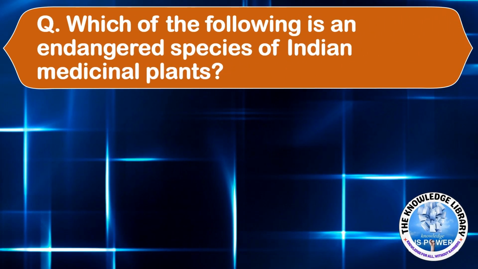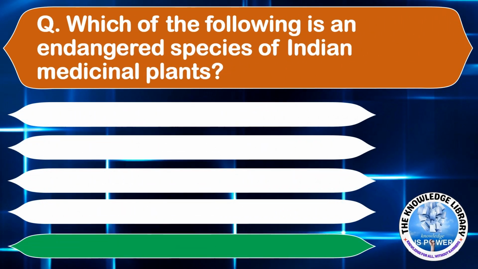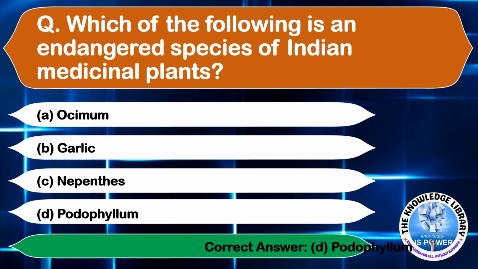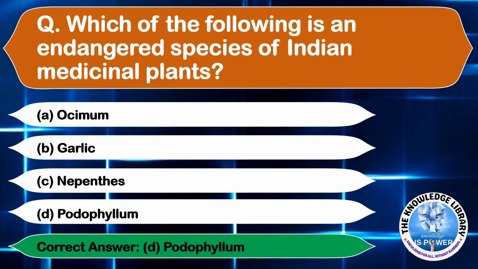Which of the following is an endangered species of Indian medicinal plant? Option A, Ocimum, option B, garlic, option C, Nepenthes, and option D, Podophyllum. The correct answer is option D, Podophyllum. Moving on to the next question.